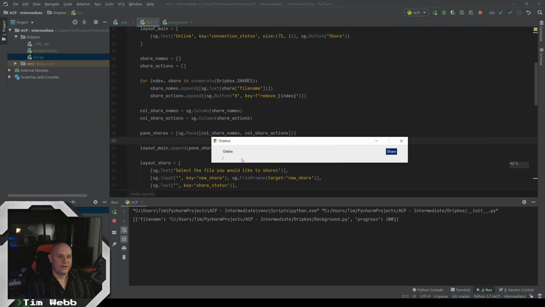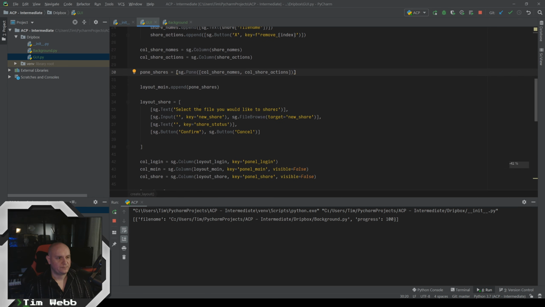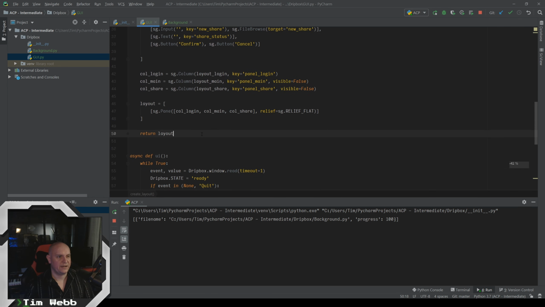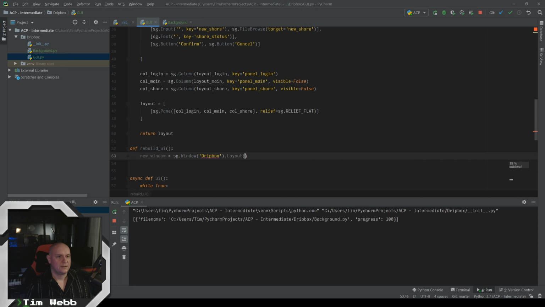So we need to rebuild the whole UI to make use of our updated shares. So let's make a function that does that. We'll call it rebuild UI, and here we're going to have a new window, which is just SG window, and give it a name, and then a layout of create layout.